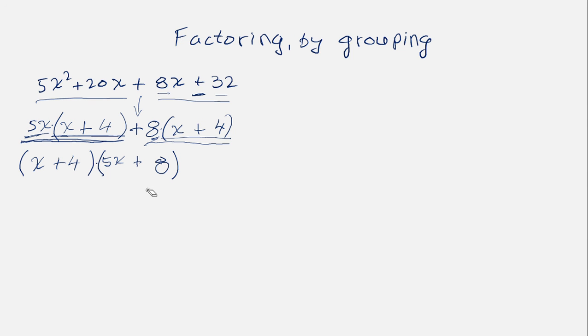So this is now completely factored. We have just two of them multiplying each other and nothing else, nothing being added or subtracted from it. So this is now completely factored. That's our answer, that was our goal, and we are done.